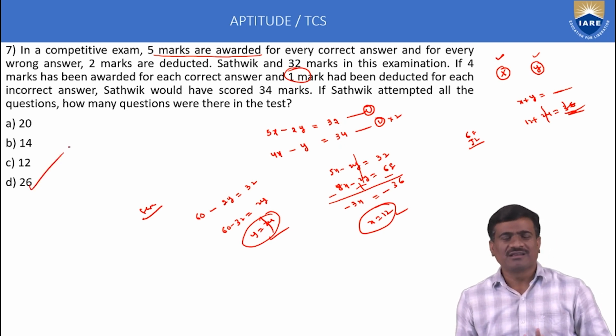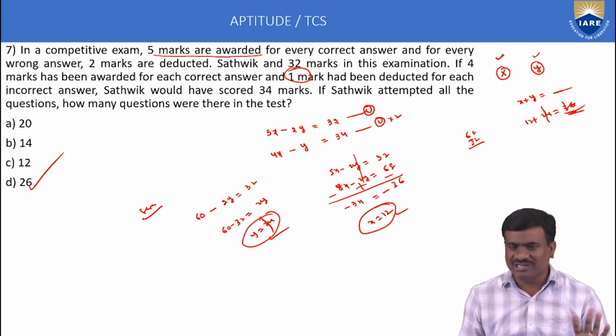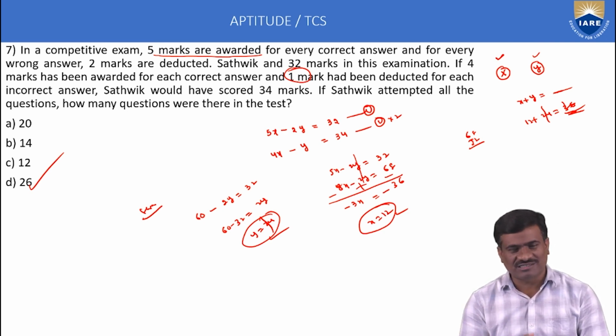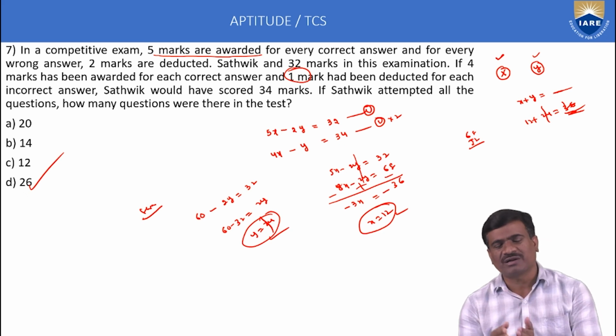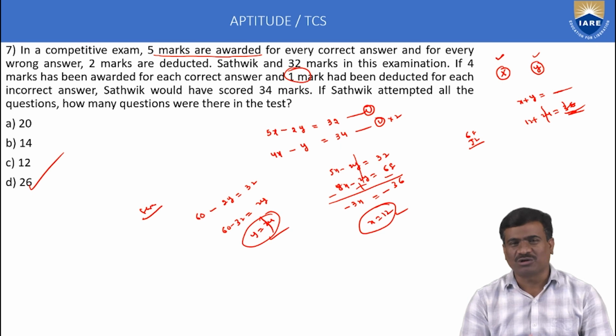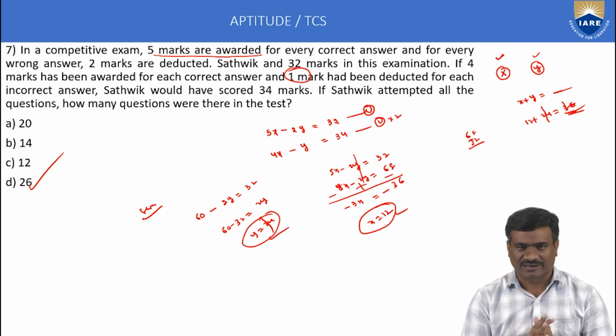This is the method. Easy calculation, but the question is very lengthy while the answer is very simple. Apply only the linear equation: correct answer plus operator, wrong answer minus operator. Correct answer marks minus wrong answer marks is equal to total marks. This is about the linear equation method. Okay.